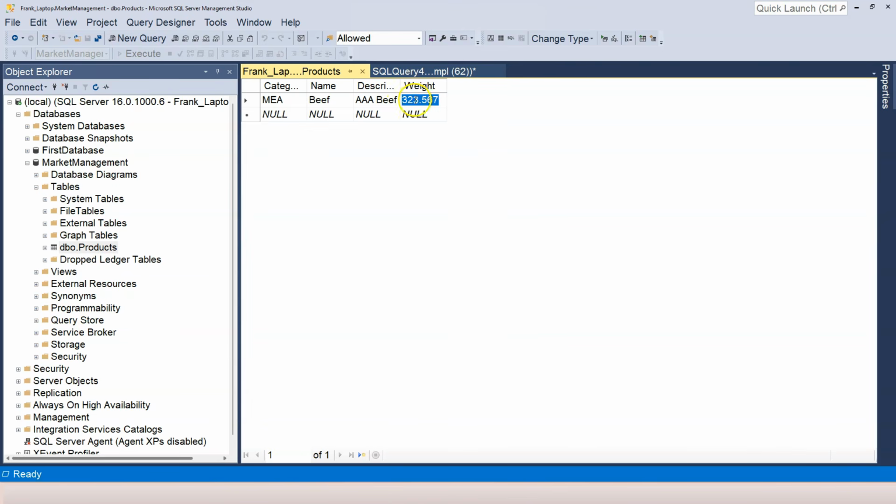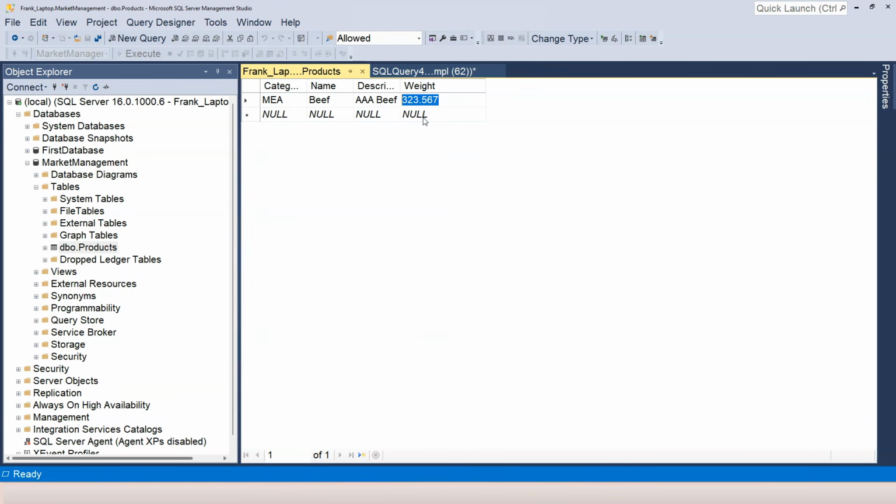So accuracy is not a problem when we only have like 2-3 decimal places. When we have a lot of decimal places, then accuracy is a problem. It's just because the way that the data is stored in SQL Server for float type or real type is approximate value, right? So the rounding is not accurate.